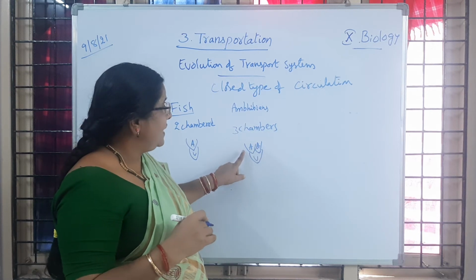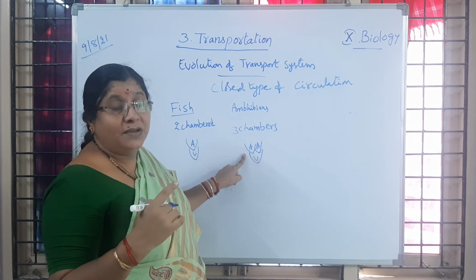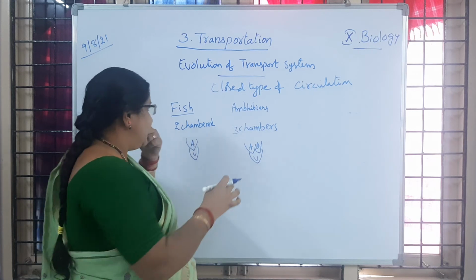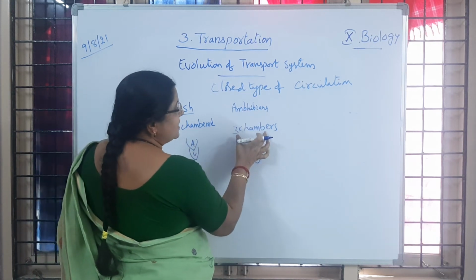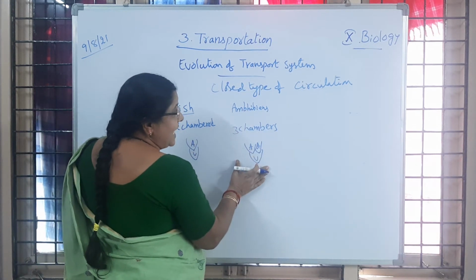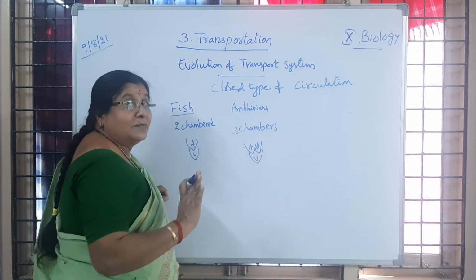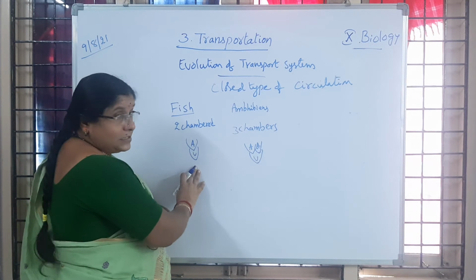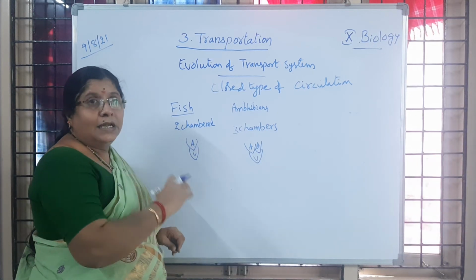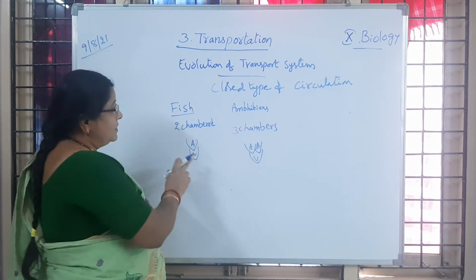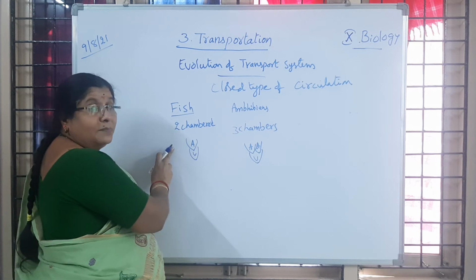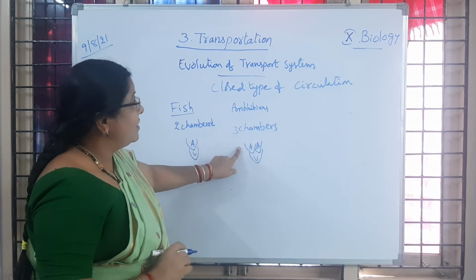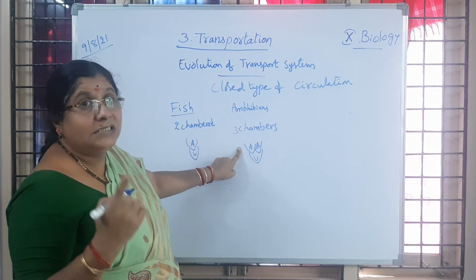Okay, we observe here caval veins. Caval veins we can observe in the amphibians. So a three-chambered heart we can observe in amphibians, frogs. Mixed blood is going to be supplied to each and every cell. Here in fish only oxygenated blood through gills. Is it clear to children? So that's why in fish we call it a branchial heart. From here onwards, pulmonary heart. Is it clear to you?